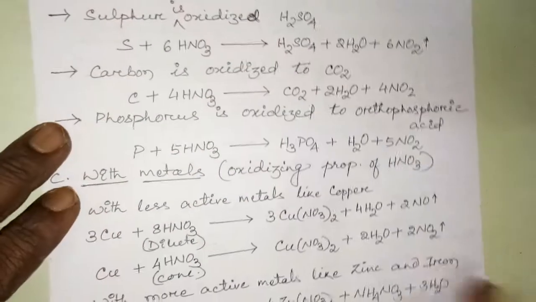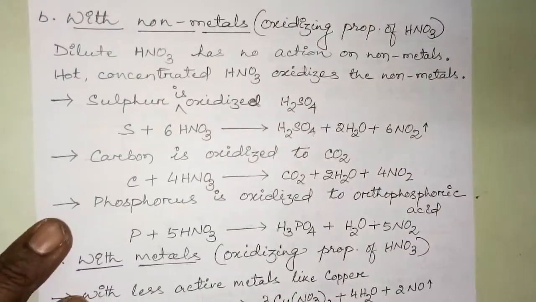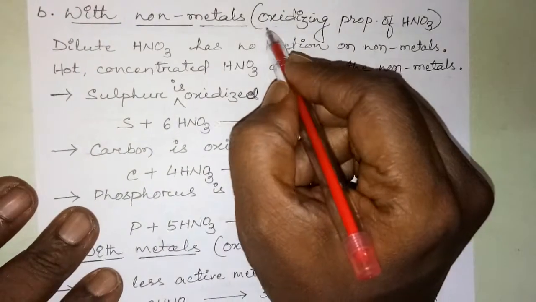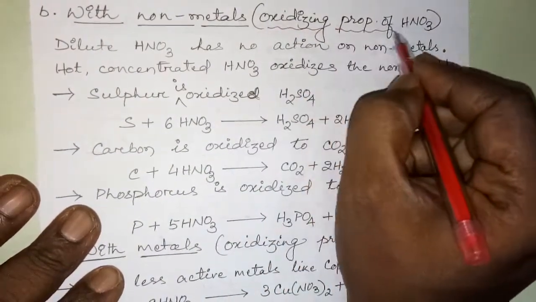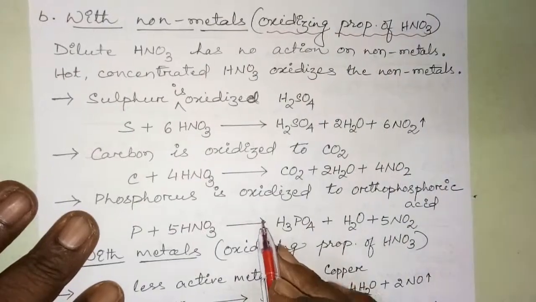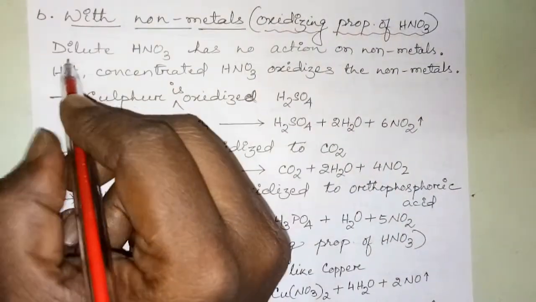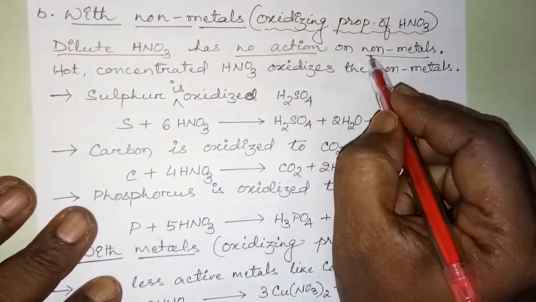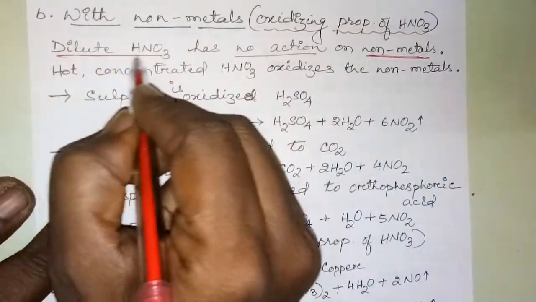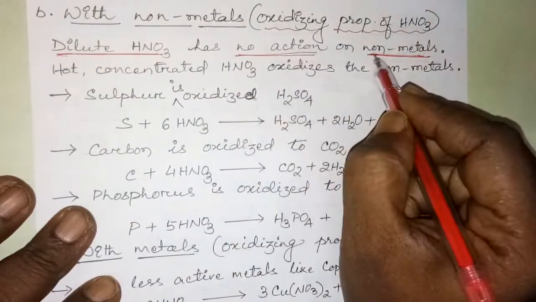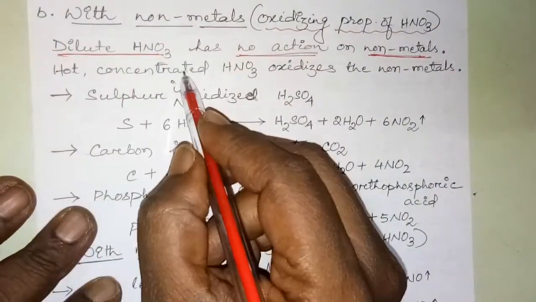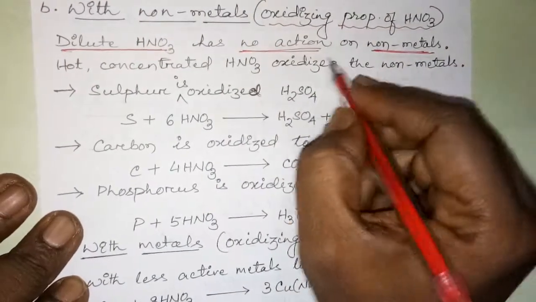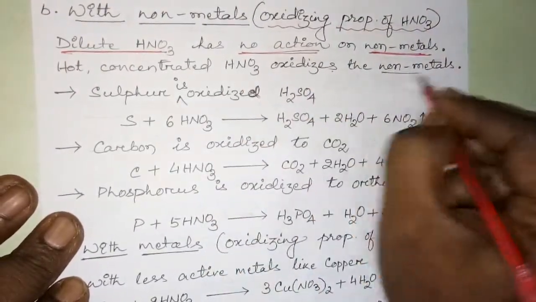Now another discussion is the oxidizing property with the non-metals. The oxidizing property of nitric acid. When nitric acid reacts with the non-metals, what happens? Dilute nitric acid, the important point is, dilute nitric acid has no action on non-metals. Keep it in mind. Dilute nitric acid has no action on non-metals. Hot concentrated nitric acid oxidizes the non-metal.